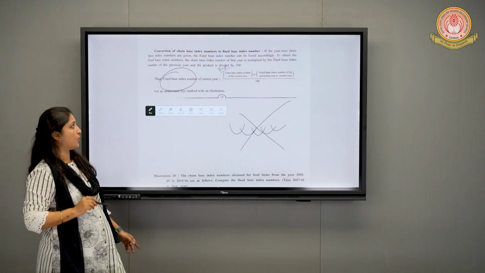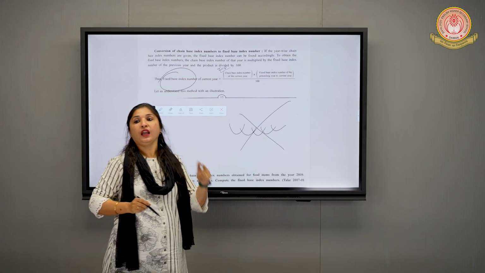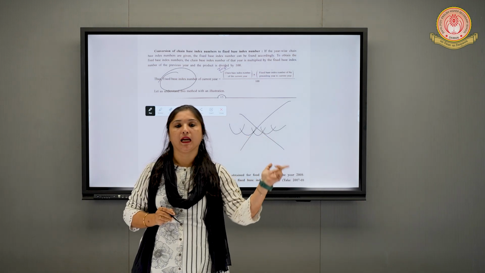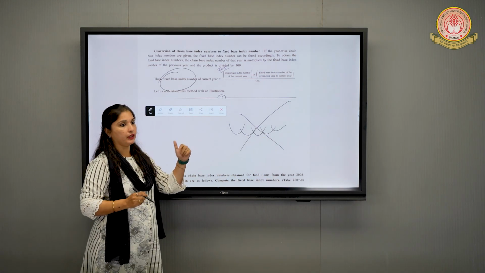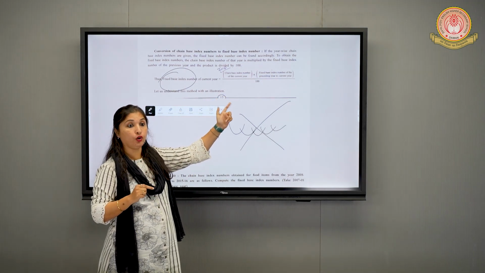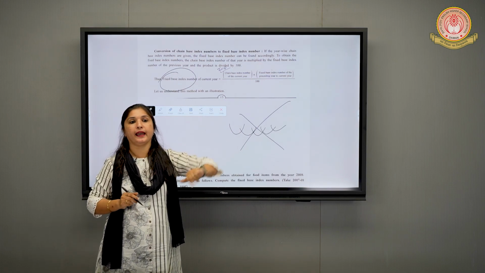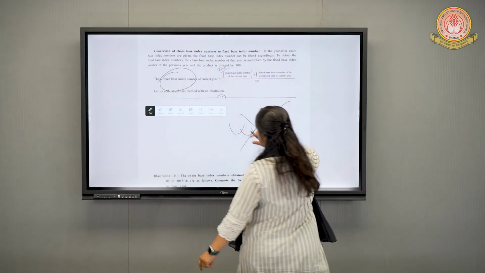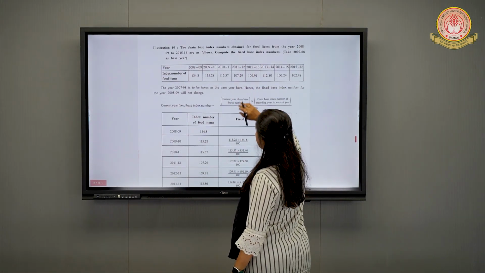Fixed base is equal to chain base of the current year into fixed base of the preceding year, divided by 100. Means you have the data of chain base of the current year, and you multiply it by the fixed base answer you got previously, and then divide by 100. We'll see one example, and you'll maybe be able to make it clear.